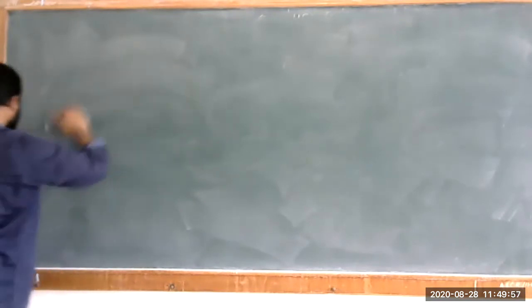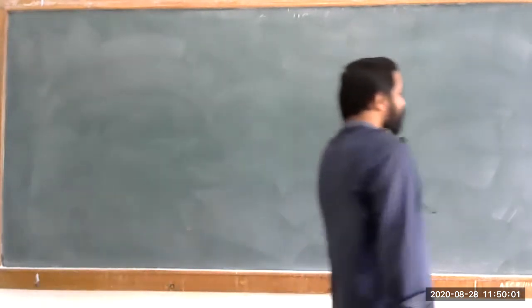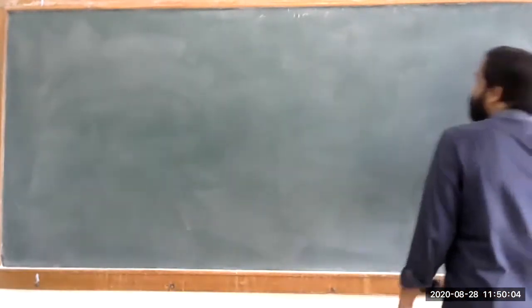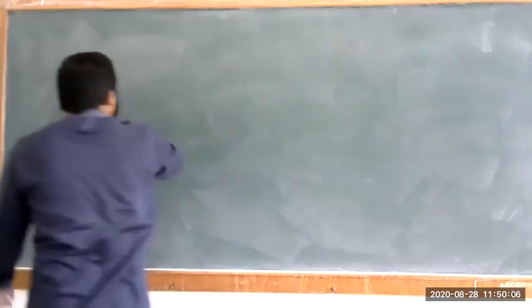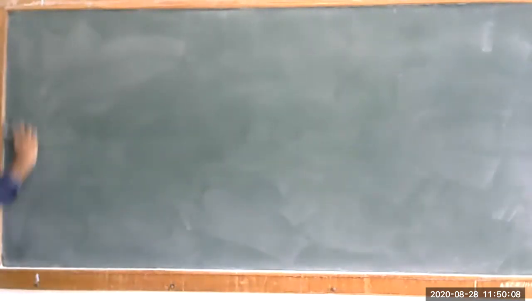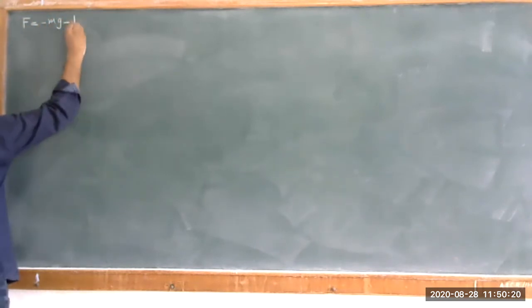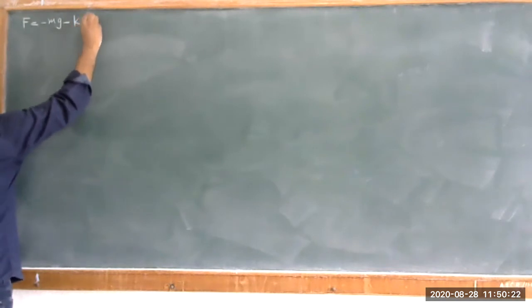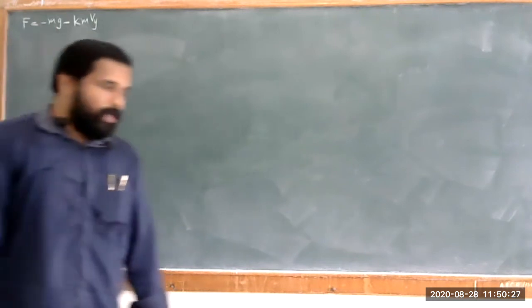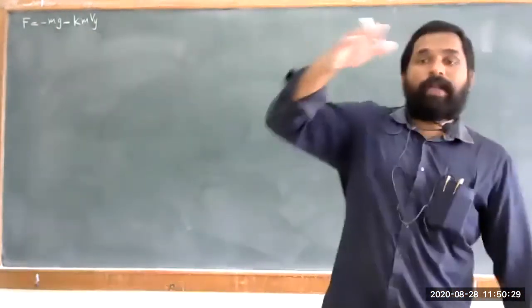So let us look at the equation of motion in a vertical direction. That is, discuss the equation. For that we require a force, and that force is given as F equal to minus mg minus km into Vy. This factor minus mg is there because of the vertical direction.